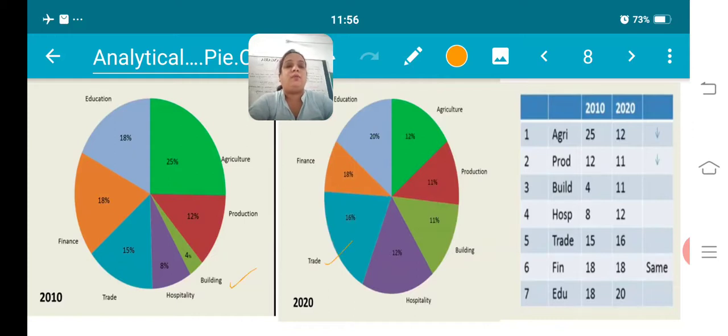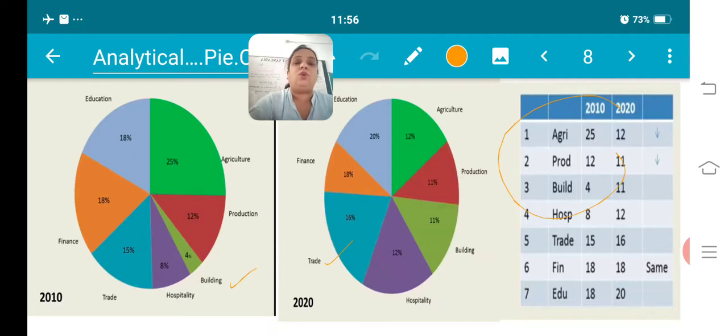This table which you can see here on your screen, I have prepared so that you could understand agriculture, production, building, hospitality, trade, finance and education. These are the various performing sectors in both of the pie charts. And what the performance was in 2010 and in 2020, I have given here.